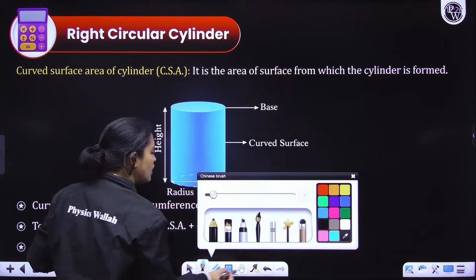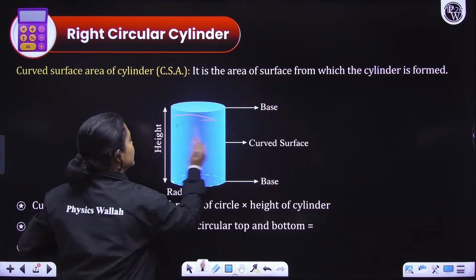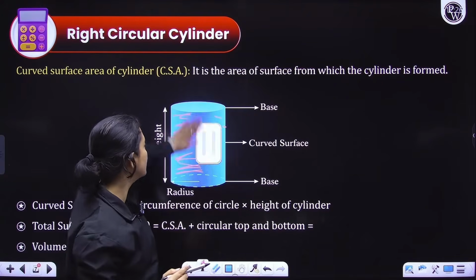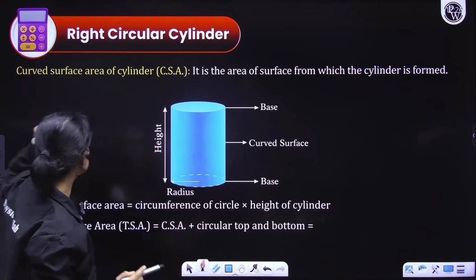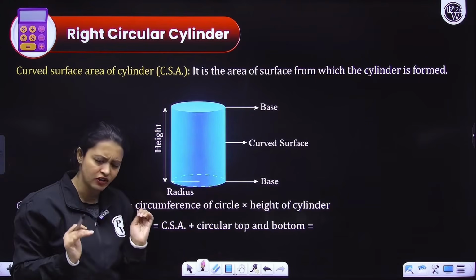We'll start with the curved surface area. Curved surface area means we are only talking about this area, right? So what would that be, everyone? For that, think about it. You can think of it like this. We are talking about curved surface area, right?